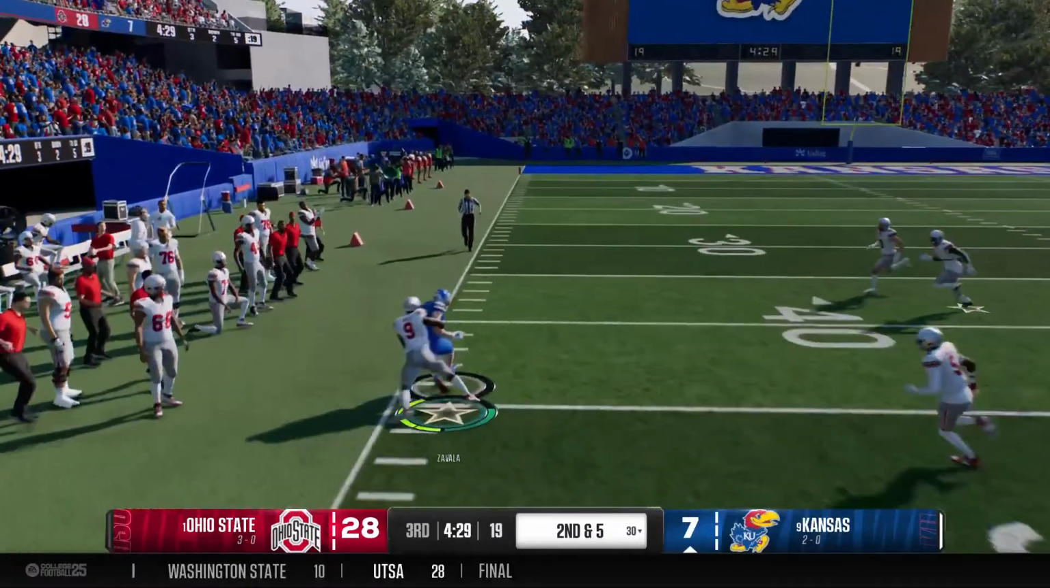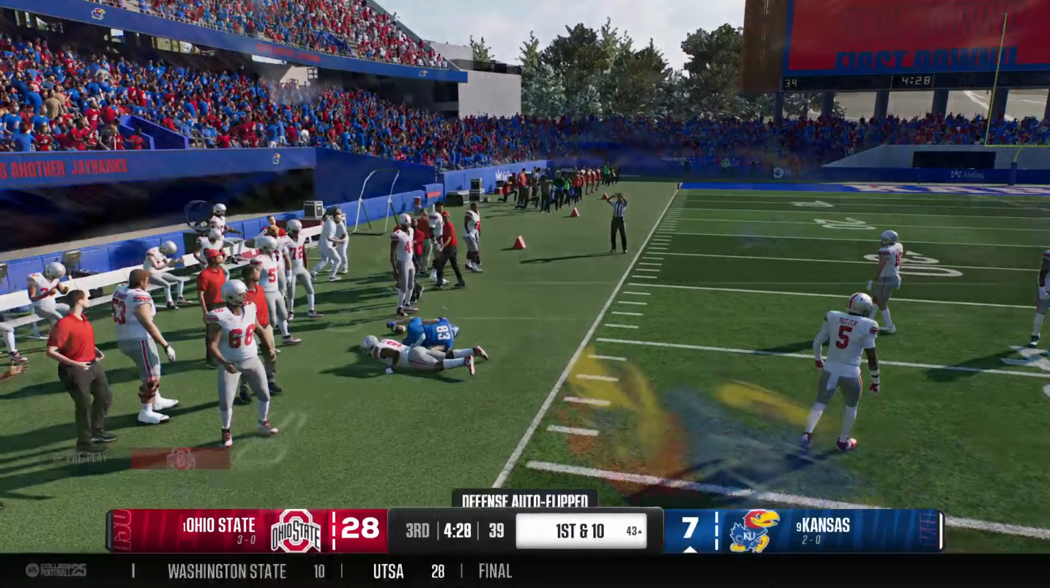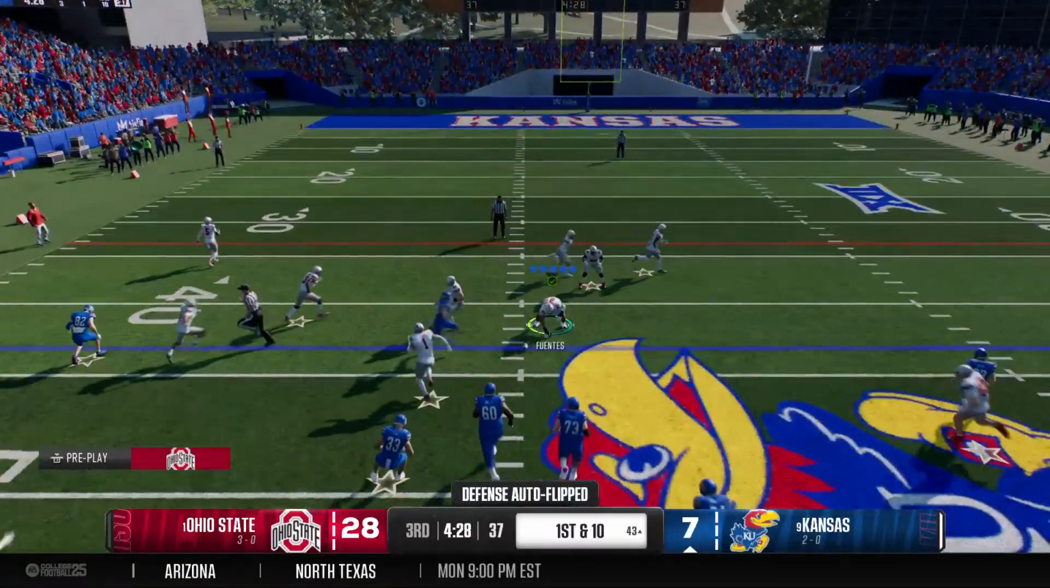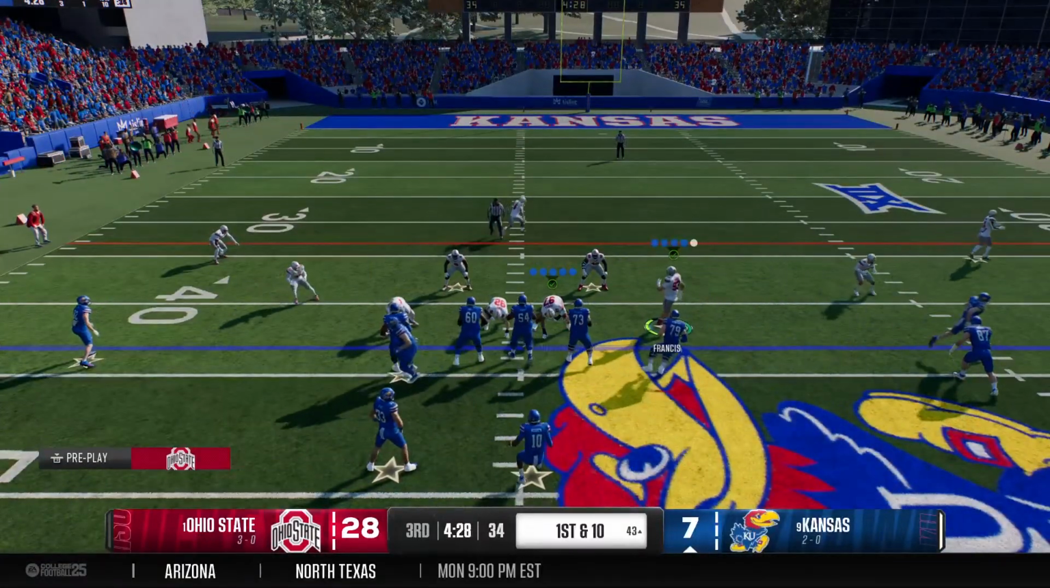Breaking through defenders. That's a big gain before he goes out of bounds. It'll move the sticks. More than enough for a first down. The offense going with the hurry up.